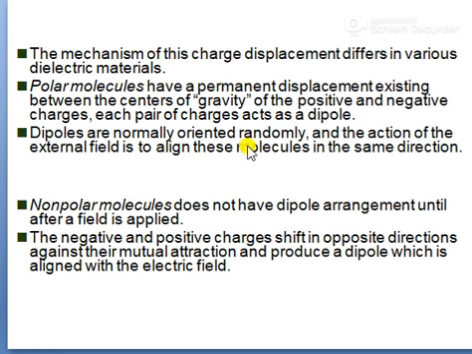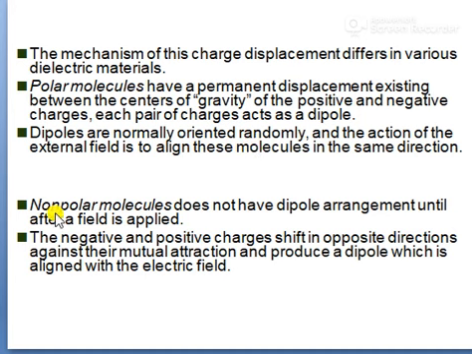The dipoles are normally oriented randomly, and the action of the external field is to align these molecules in the same direction.